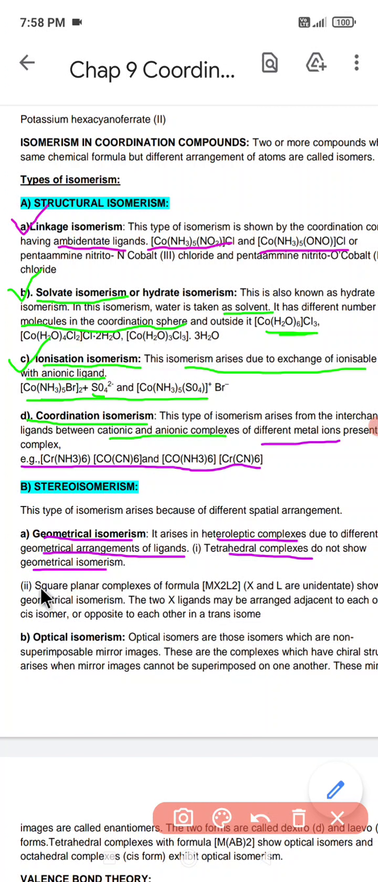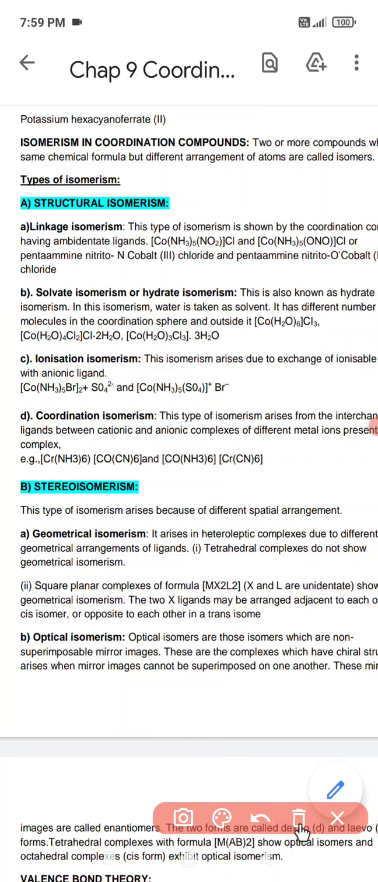Now what are square planar complexes? Square planar complexes are of the formula MX2L2, where X and L are unidentate ligands. As the name tells you, all the ligands exist in the same plane. As they exist in the same plane, they exhibit geometrical isomerism. If the two X ligands are arranged adjacent to each other, that is called cis, and if they are arranged opposite to each other, that is called trans. So again, square planar is of two types, cis and trans.